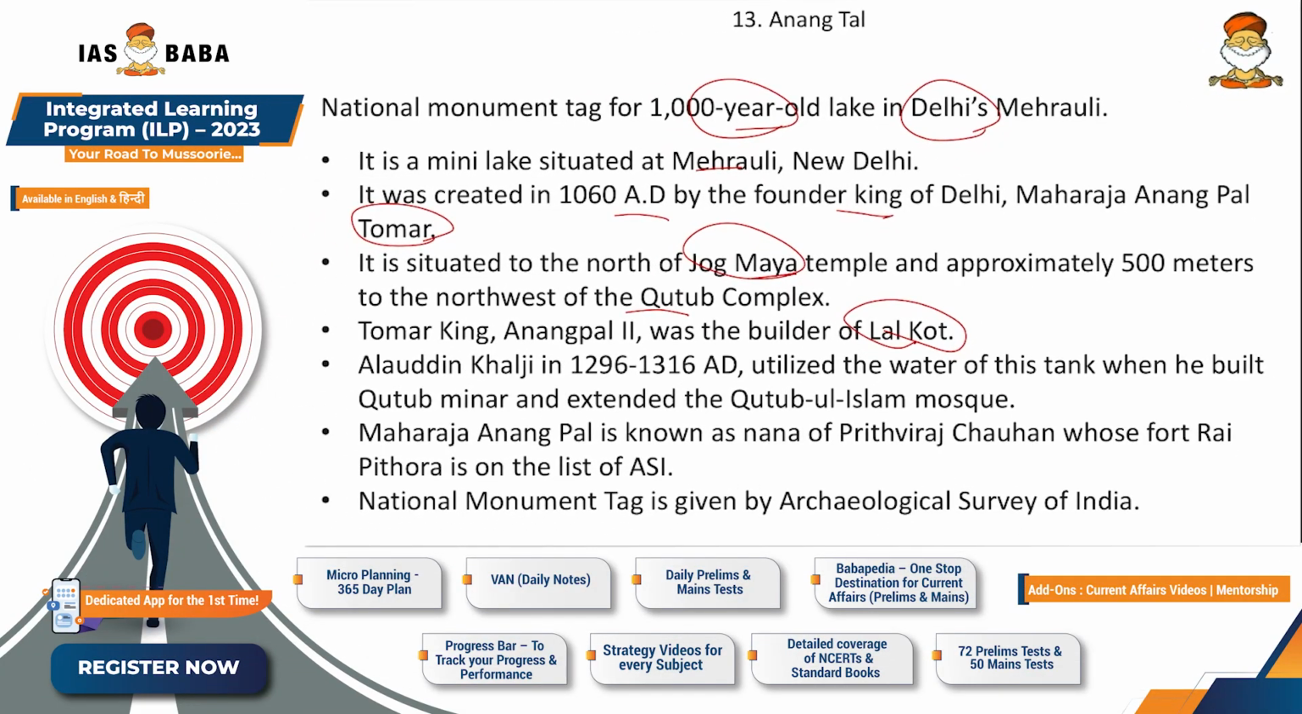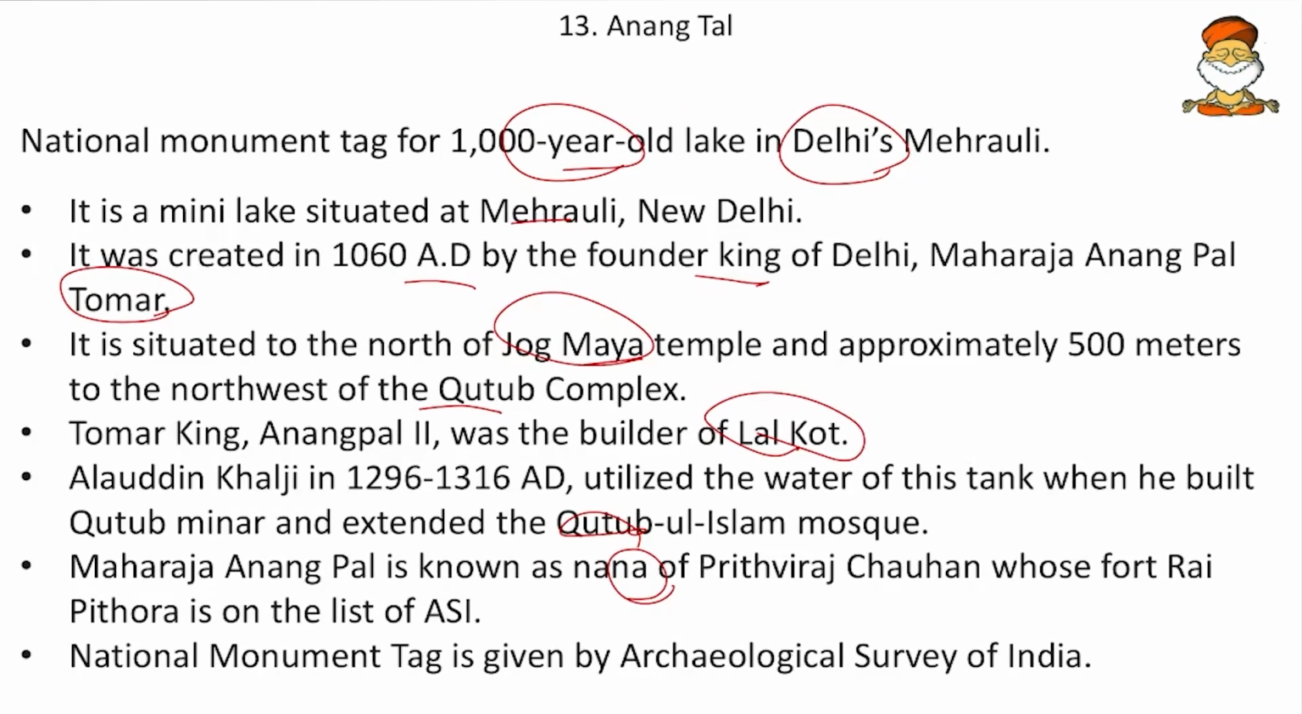And then Alauddin Khilji in 1296 and 1316 AD utilized the water of this tank when he built Qutub Minar and extended the Quwatul Islam Mosque. So for all these, he used the water from the same lake, that is the Anang Tal lake. And then Maharaja Anangpal is also known as the Nana, that is the maternal grandfather of Prithviraj Chauhan.